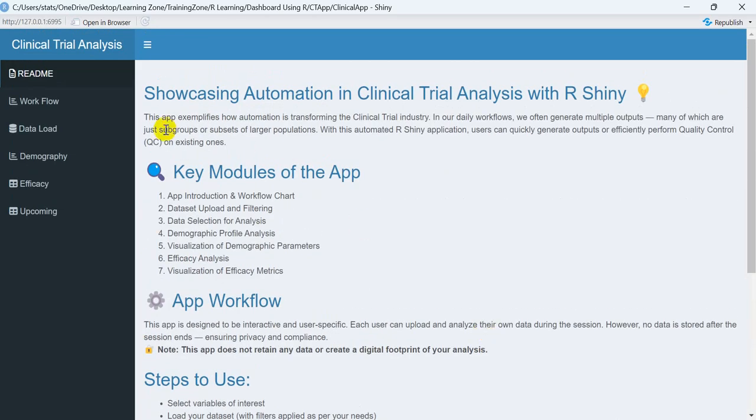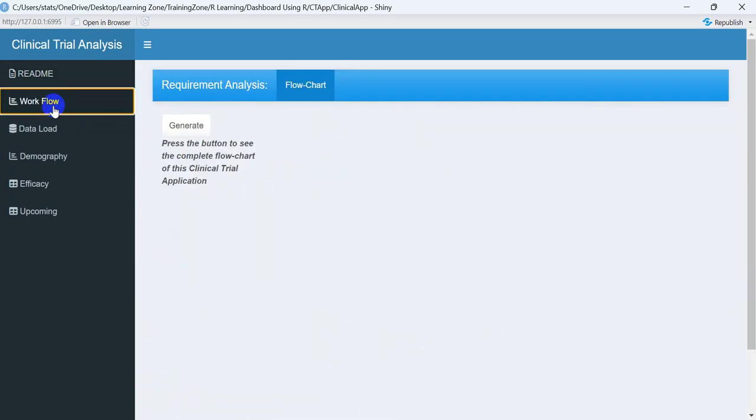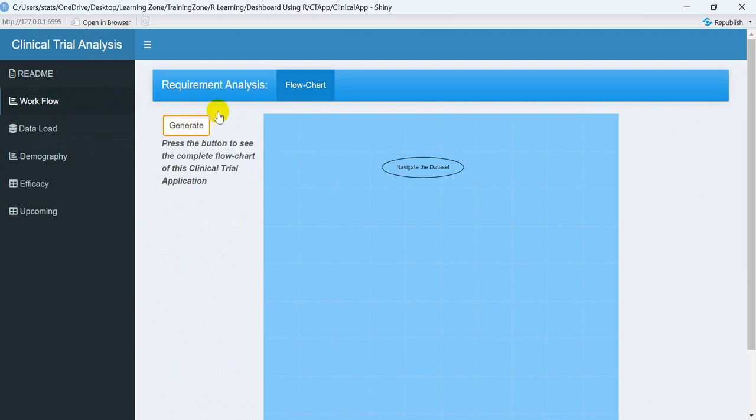So now moving to the workflow. This workflow will basically help you understand how this app is working. So let me click over here, generate. You will see an automated flowchart popping up. If you click generate again, then it shows you another kind of flowchart.